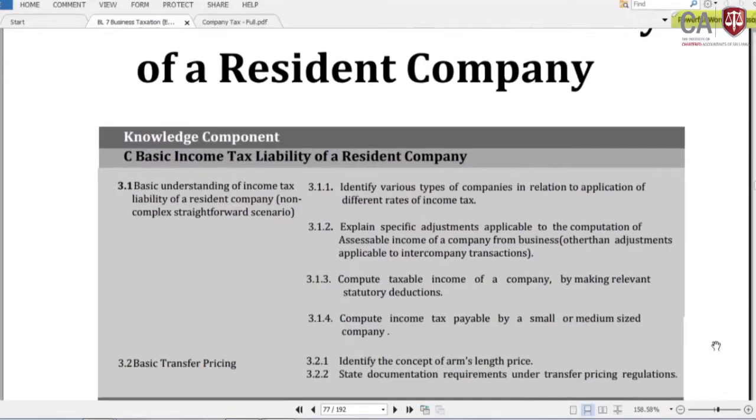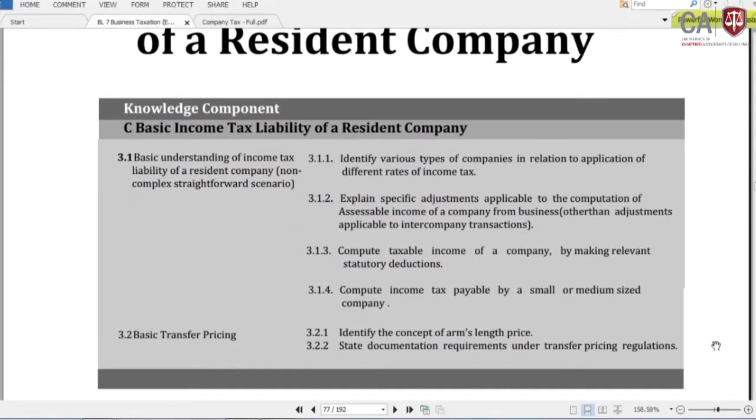If you look at the syllabus content, the first one is to identify the various types of companies in relation to the application of different tax rates of the Sri Lankan income tax. Then explain the specific adjustments applicable for computing the assessable income of the company.